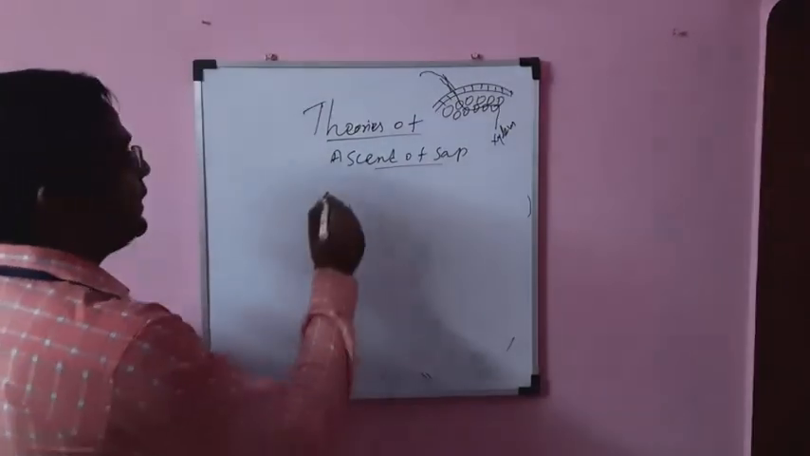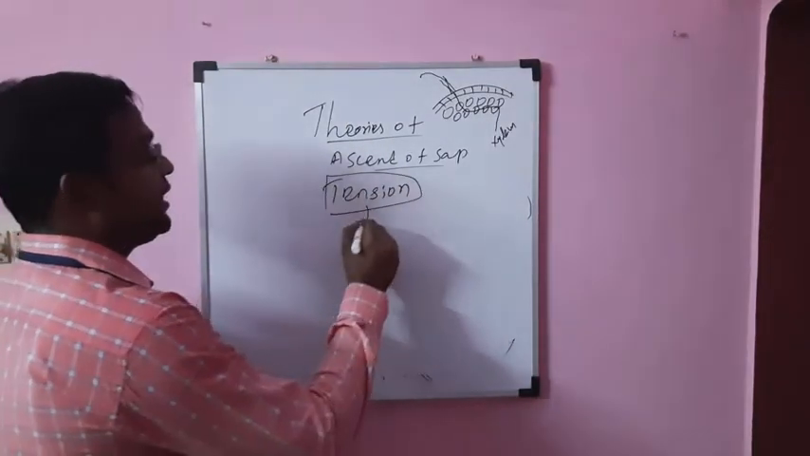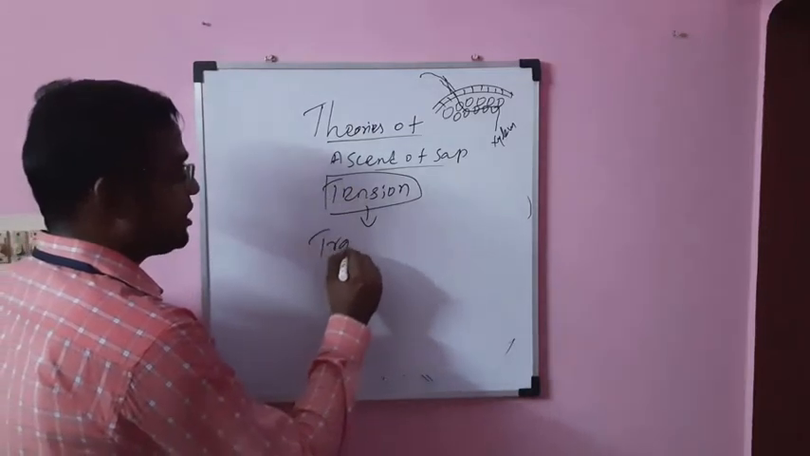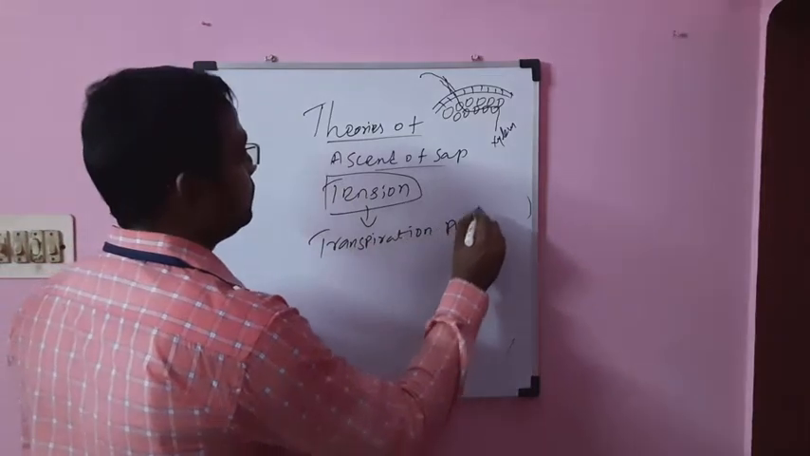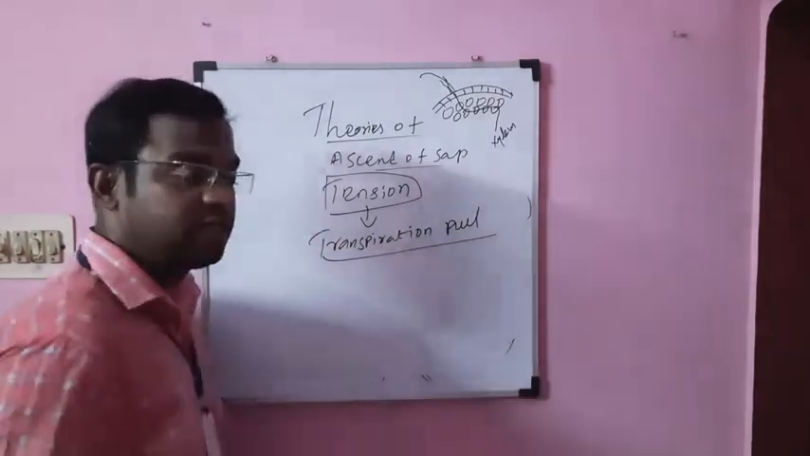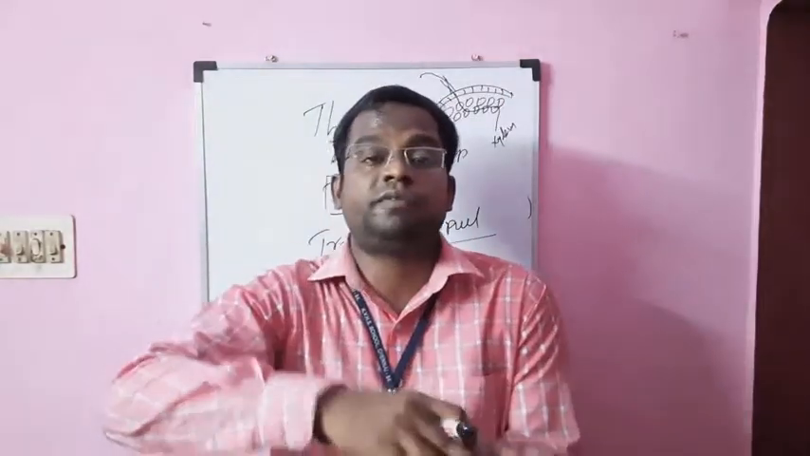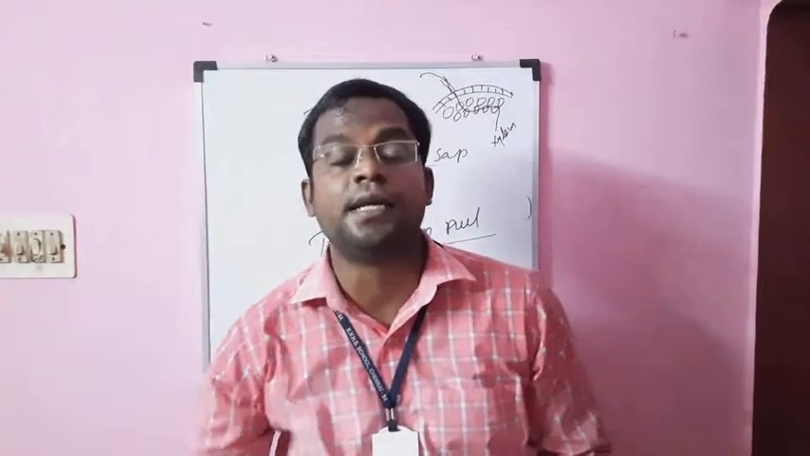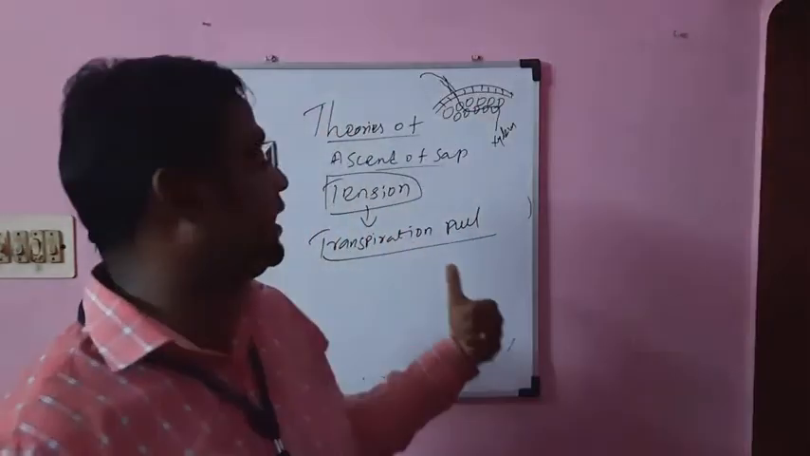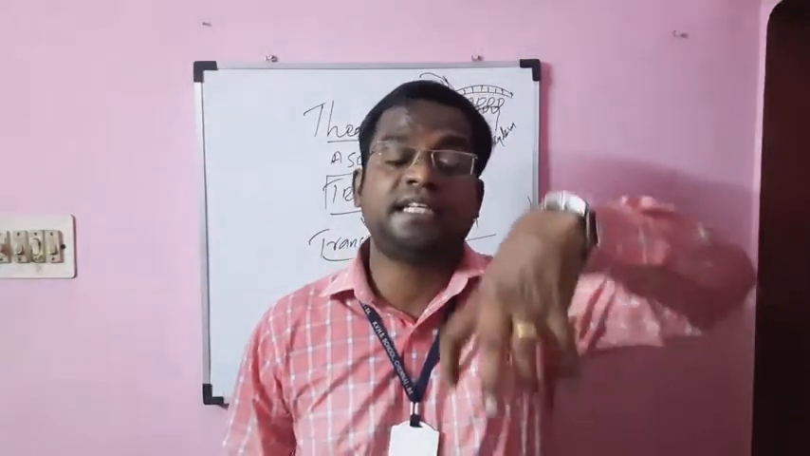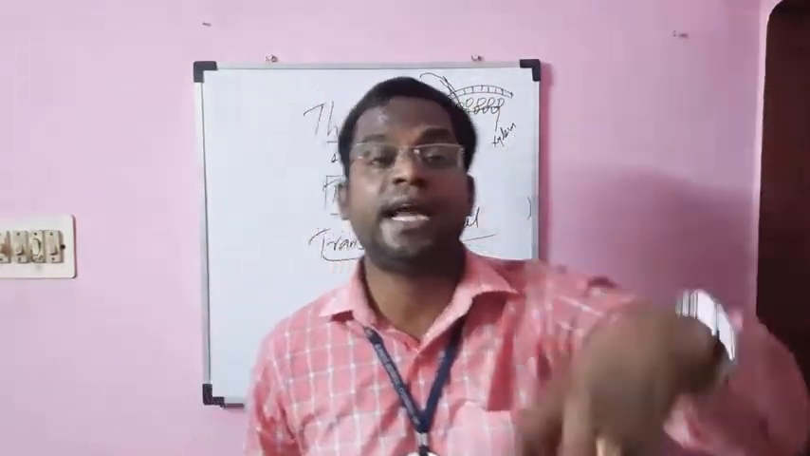So here, the tension. We already discussed the cohesion, right? So tension is about the transpiration pull. You know very well about transpiration, isn't it? Transpiration means what? The removal of the excess water from the plant in the form of vapor. That is called transpiration. But here in the tension theory, what they are telling is that the transpiration creates a pull.